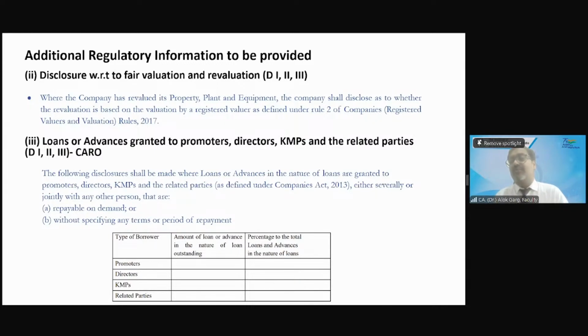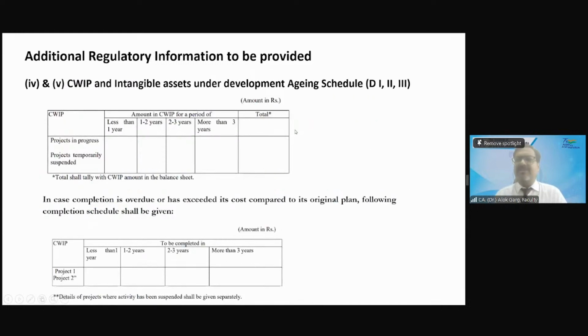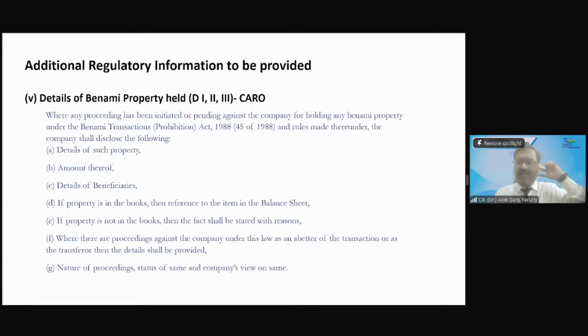That what is the amount outstanding, what is the percentage of loans and advances which is held by promoter, director, KMP or related party, so that the user of the financial statement, so that Ankit, Praveen, Saminathan, Chitra, Leela, Jyoti, right, Bandi, Khalid, Saurabh, everybody will be able to understand and know that out of the total loans and advances, what is the percentage which is given to the KMP, relative, etc., etc. Okay. So CWIP and intangible asset we talked about, we already discussed.